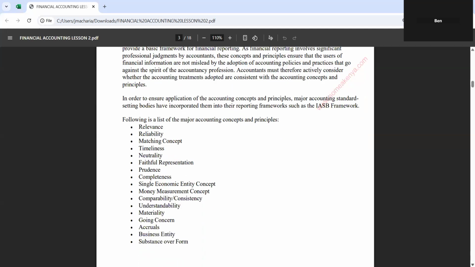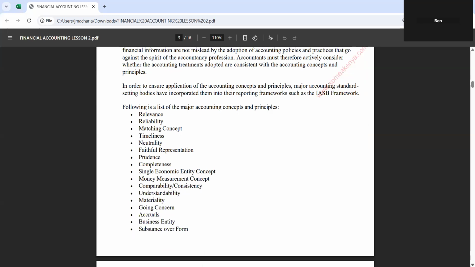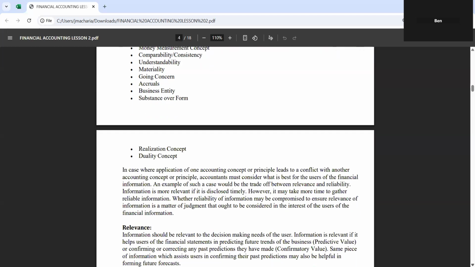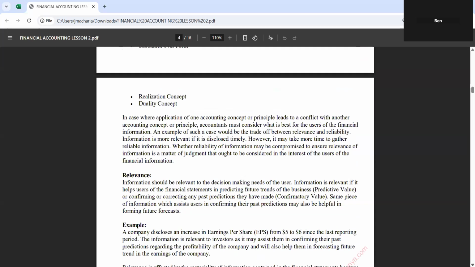The following is a list of major accounting concepts and principles. One is relevance. We shall look at each of these items in my explanation below. We have relevance, reliability, matching concept, timeliness, neutrality, faithful representation, prudence, completeness, single economic entity concept, and the rest as they appear in that list. Now, relevance is about the kind of information that you're producing. Is it useful? How is it relevant to the circumstances in which it is needed? Information should be relevant to the decision-making needs of the user.